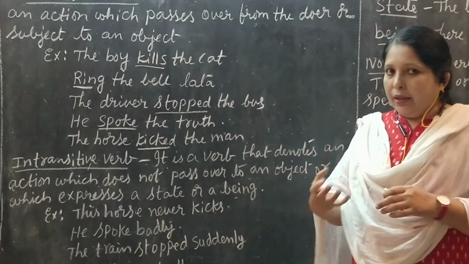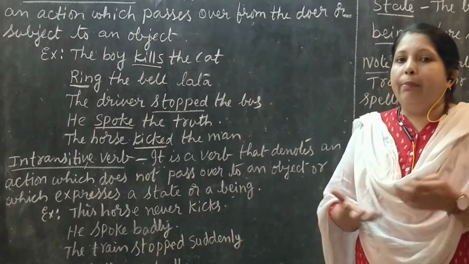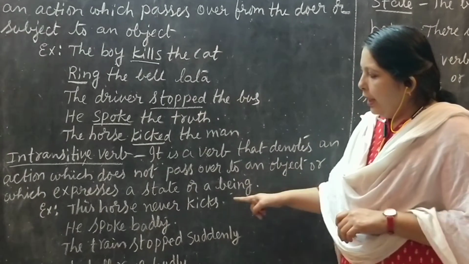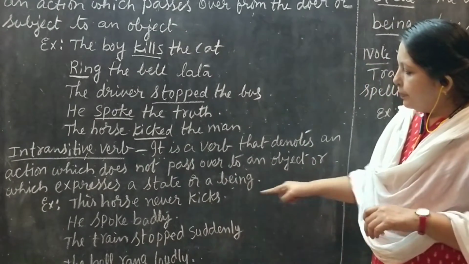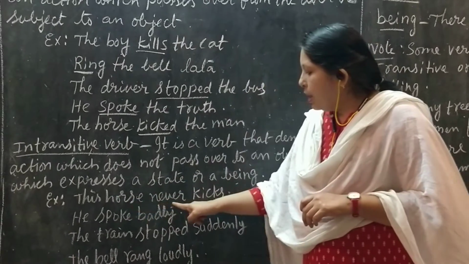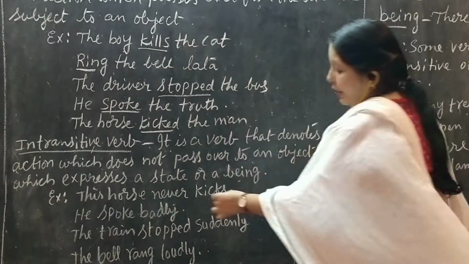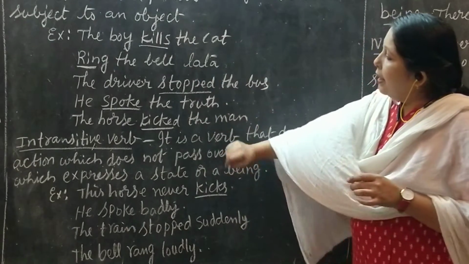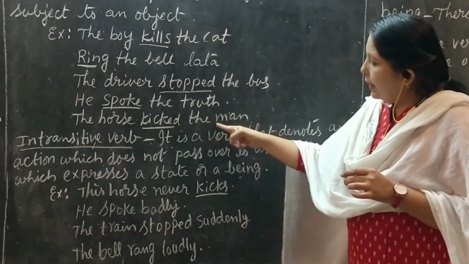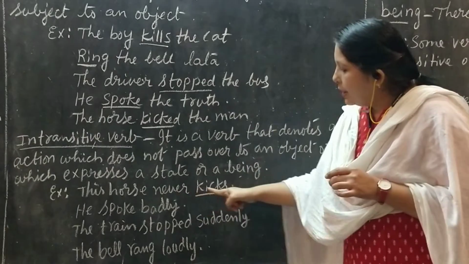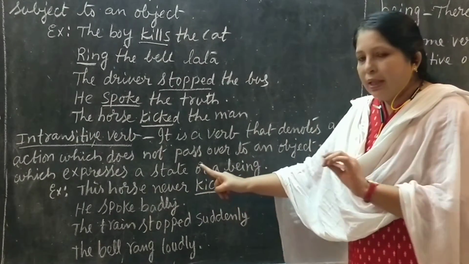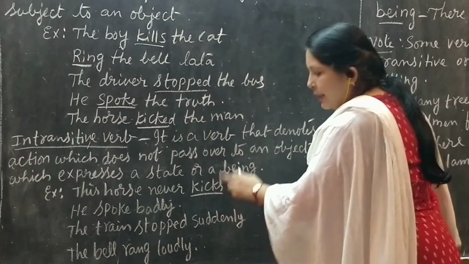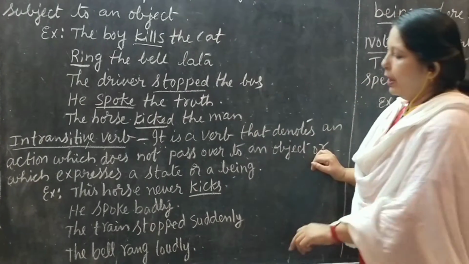Third part. The verb also tells about the state or being of a person or thing. Okay. Here you can notice, this horse never kicks. Here we have used the word kicks. Here you can see, the horse kicked the man. This horse never kicks means he is not passing his action to anybody. Kicks is an intransitive verb here.